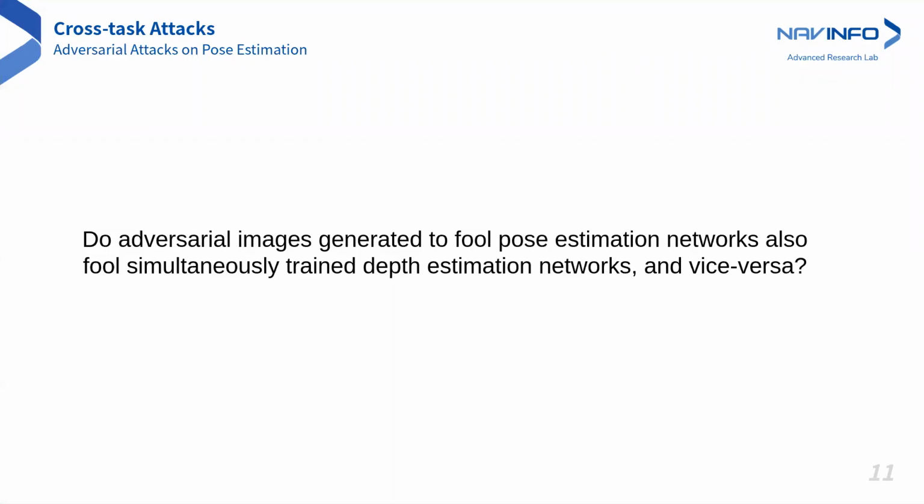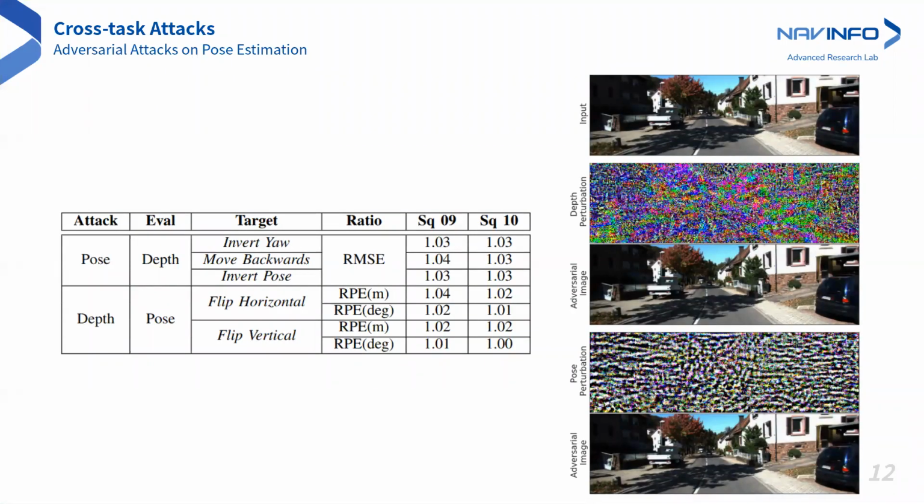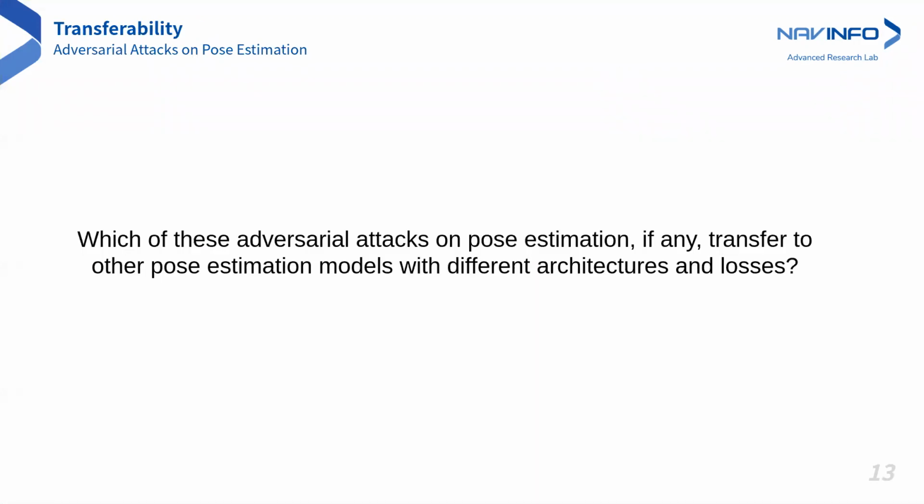Since the depth and pose estimation networks are trained simultaneously, we also examine if the adversarial images generated to fool pose estimation networks also fool the depth estimation networks and vice versa. We find that the networks are not vulnerable to such cross-task attacks. Adversarial perturbations generated to attack depth and pose estimation networks are different, and the images generated to fool the depth or pose network do not impact the other.